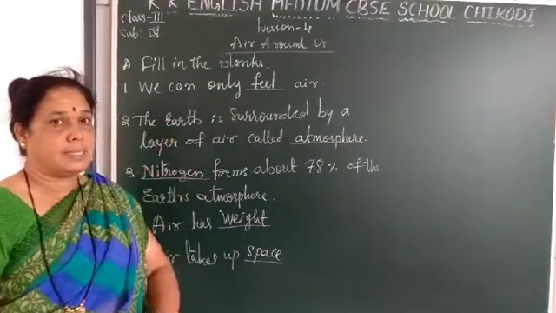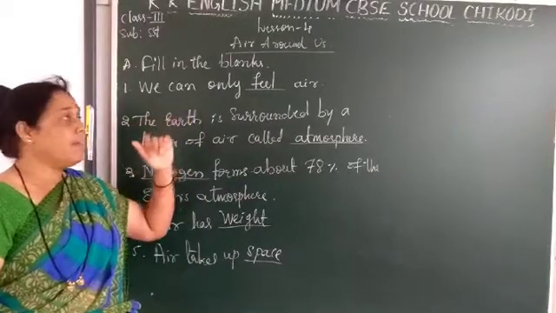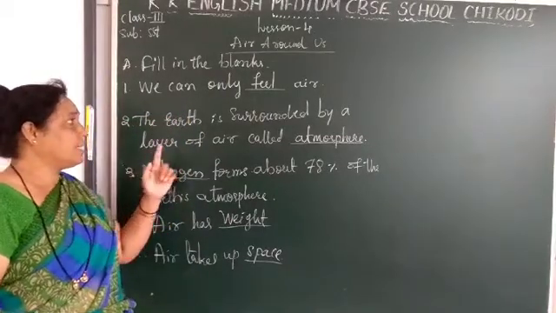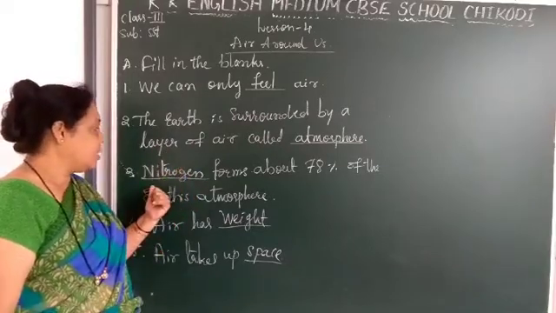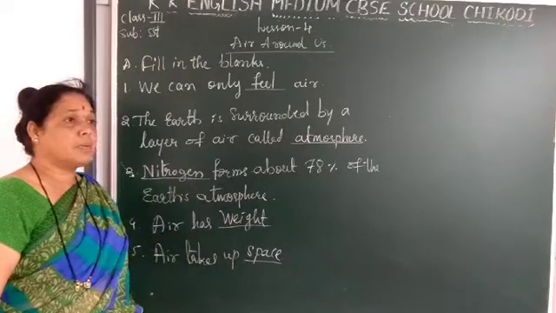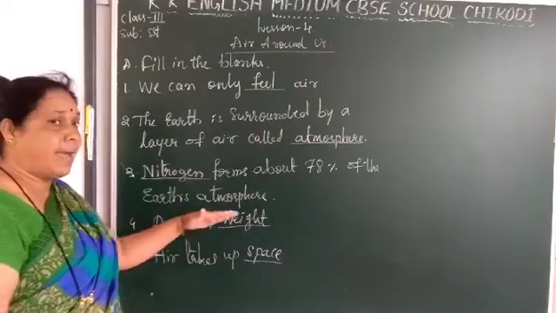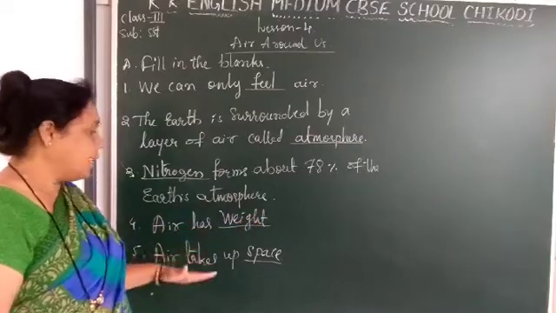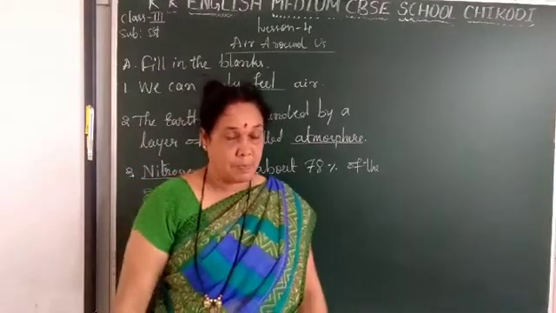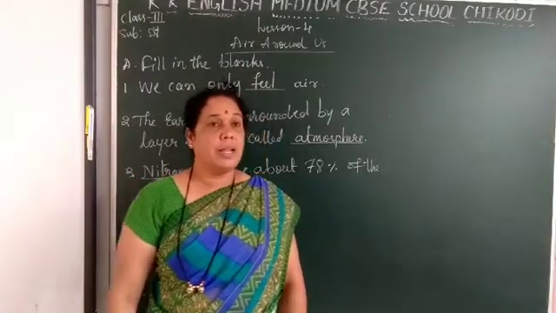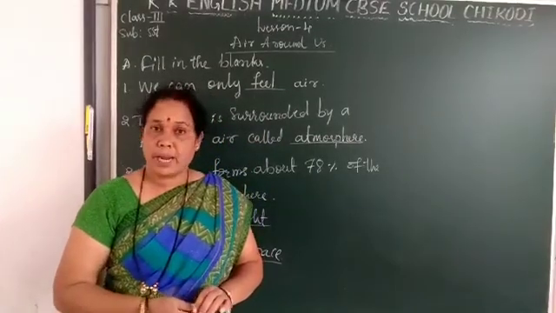Dear students, these are the fill in the blanks. You have to copy the answers in the textbook. Once again I will read here. We can only fill the air. Second, the earth is surrounded by a layer of air called atmosphere. Third, nitrogen forms about 78% of the earth's atmosphere. Fourth, air has weight. And fifth, air takes up space. Dear students, till here I will stop. In the next class I will come with match the following. Okay? Thank you.